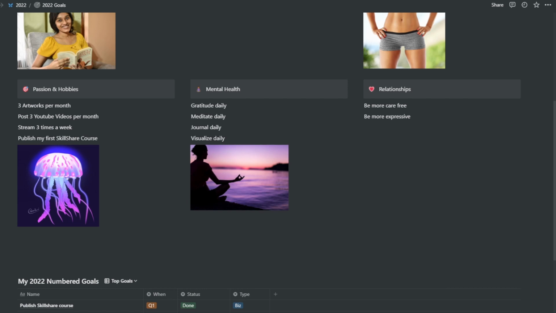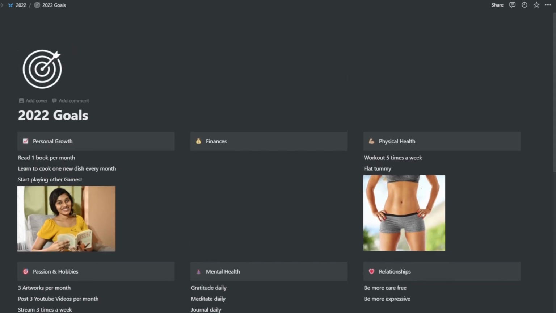But my first one, for example, is publish a Skillshare course, which was in Q1, and the status is done, and the type was biz, so basically business, but it's not a personal goal. I have a lot of personal goals in there, basically on self-improvement. Anyway, as I said, I like to build a system rather than just focus on goals.